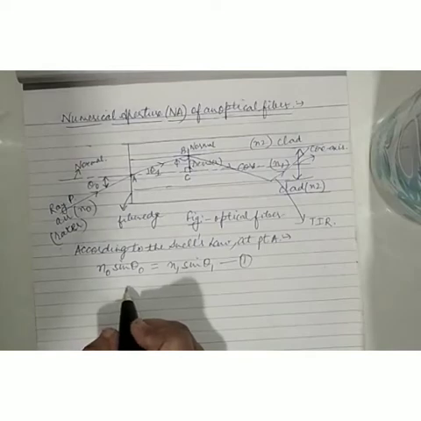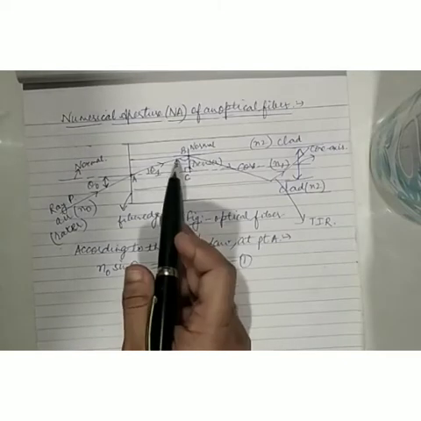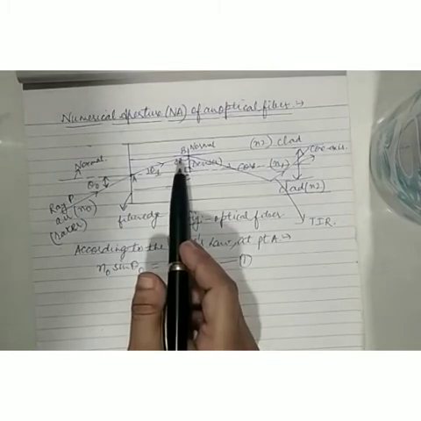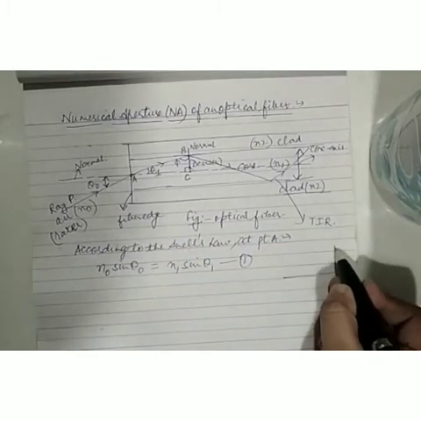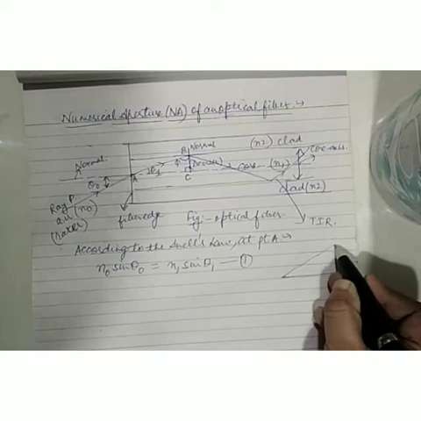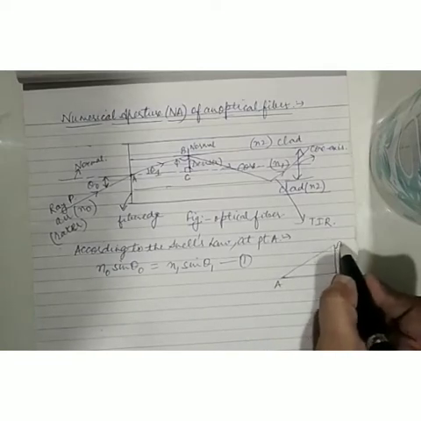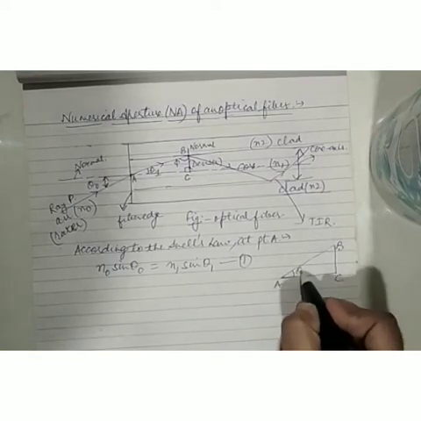Now, since I have assumed that once it enters into the core medium, it is striking the core cladding boundary at angle phi, I am separately taking this triangle ABC for better understanding. Let me assume this is angle theta 1, this is angle phi, and this is a 90 degree angle.